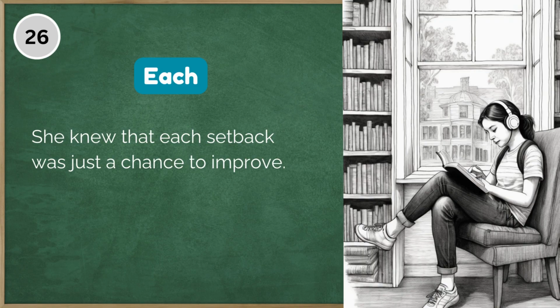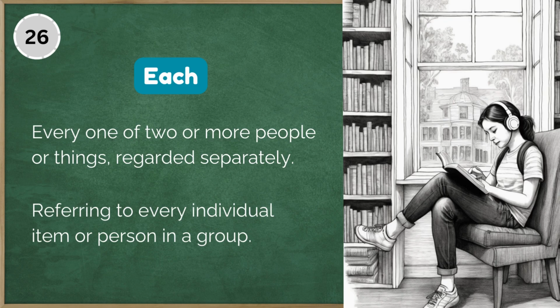26. She knew that each setback was just a chance to improve. Every one of two or more people or things, regarded separately. Each, referring to every individual item or person in a group.